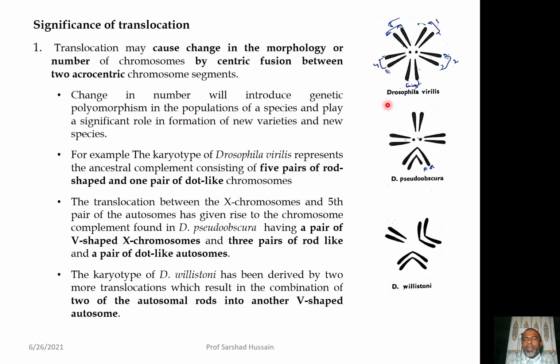Say for example, in the Drosophila virilis, which is you can say the ancestral form of this Drosophila, or the ancestral species of the Drosophila, you are having the complement total number of chromosome 1, 2, 3, 4, 5 pairs, and the 1 pair is present in the dot. 5 pairs are present in the rod shape, and 1 pair is present in the dot. So, in total you are having the 6 pair of the chromosome. What happens then, that